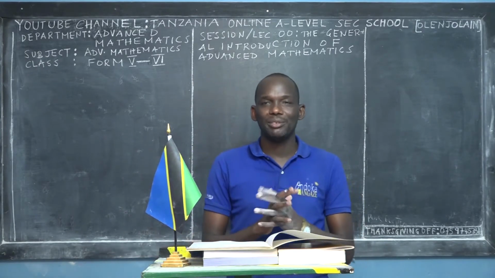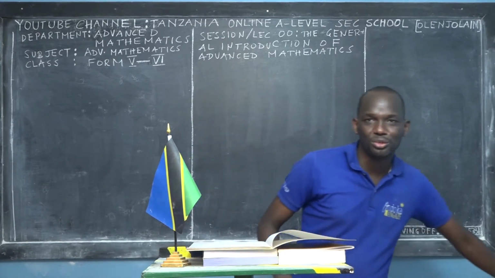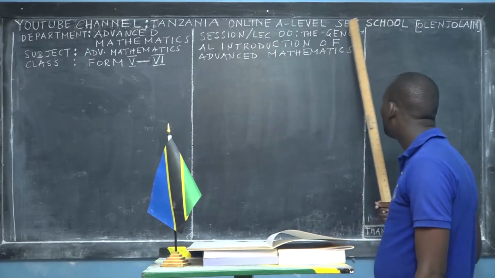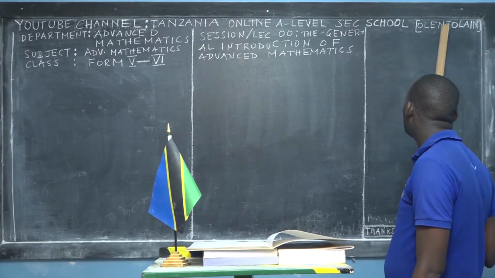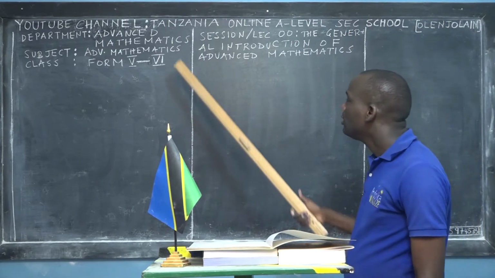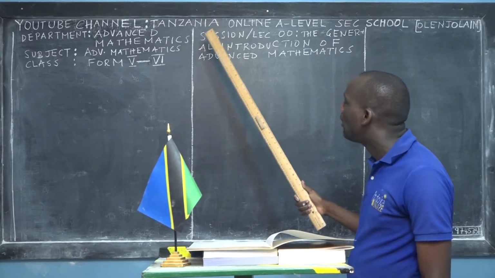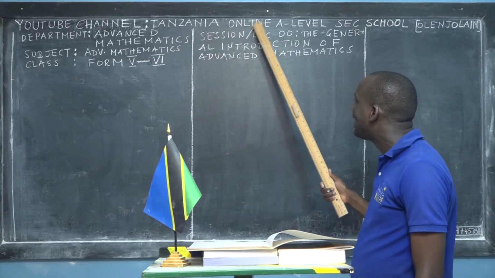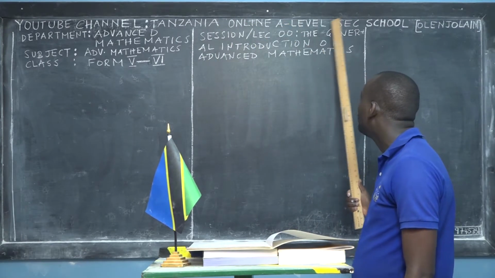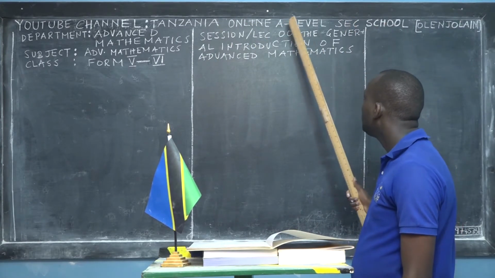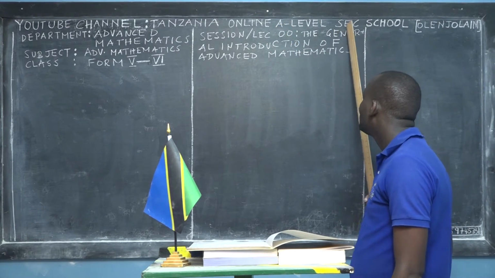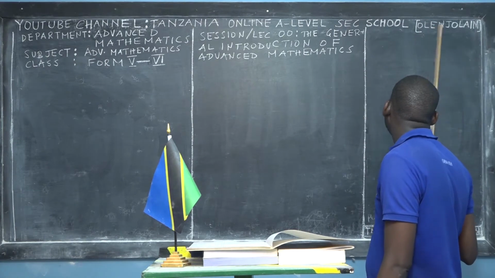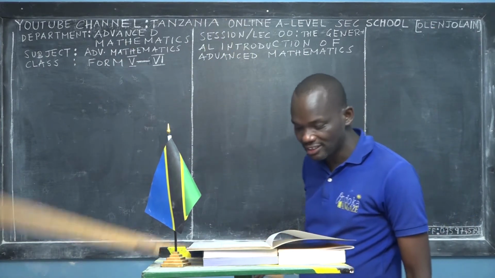I would like to welcome you to our official YouTube channel, called Tanzania Online A-Level Secondary Schools in square brackets OlenjolaiM. The name of our school, our online school and our YouTube channel is Tanzania Online A-Level, Advanced Level Secondary Schools. The A stands for advanced and SEC stands for secondary schools, and in square brackets we have OlenjolaiM, that's my name.